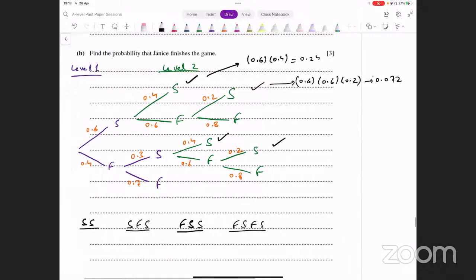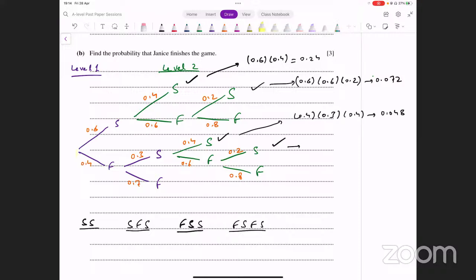And then you have this one. ये पाथ फॉलो करें, 0.4, 0.3, 0.4. Let's see what that turns out to be. 0.4 into 0.3 into 0.4, that is 0.048. And then we have this one.